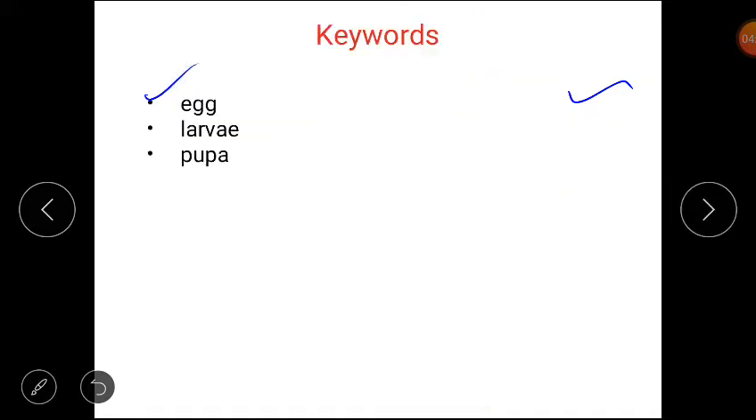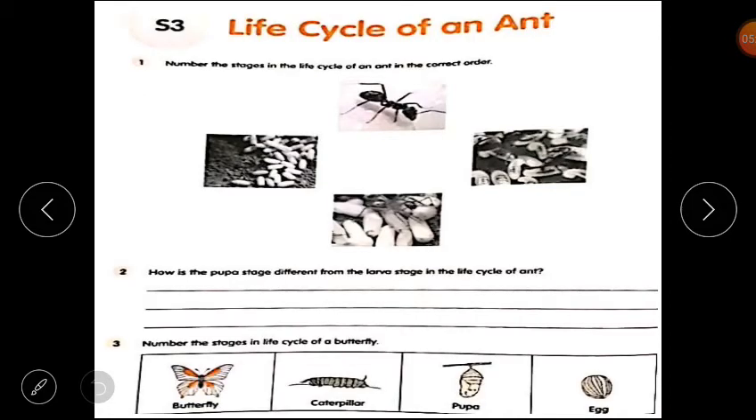Now students, we will discuss the keywords of this lesson. First one is egg, then larva, pupa. Clear? So these are your keywords and you have to write these keywords in your notebook. Now please open your worksheet. Worksheet 3, life cycle of an ant.